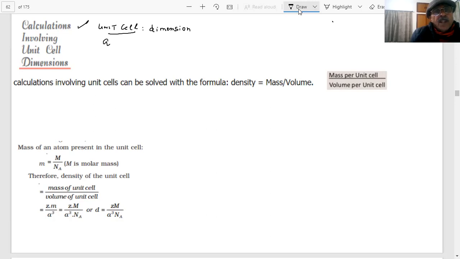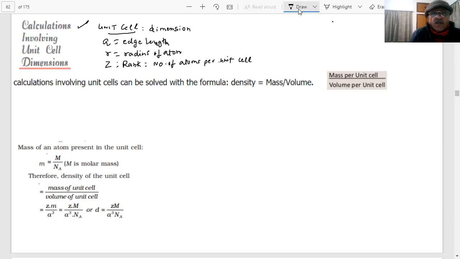You are using A as the length, and you have R as the radius of the atom. You have Z, students, which is the rank. What is rank? The number of atoms per unit cell.